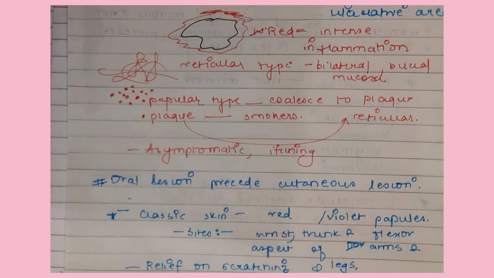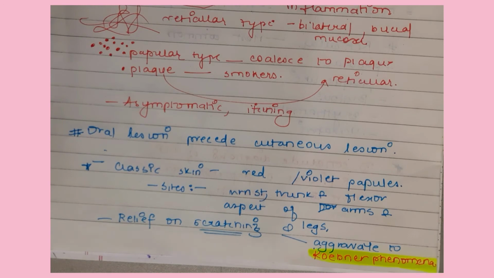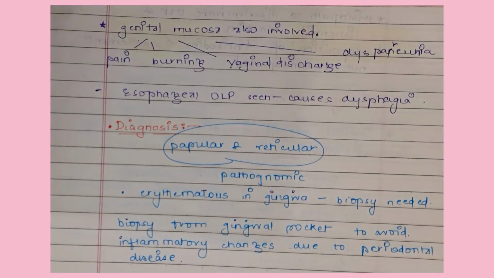There is relief on scratching, and this aggravates to Koebner's phenomenon, which is mostly seen in skin diseases like psoriasis and lupus erythematosus. There is itching, redness, and the red appearance. The genital mucosa is also involved, with pain, burning, vaginal discharge, and painful intercourse.